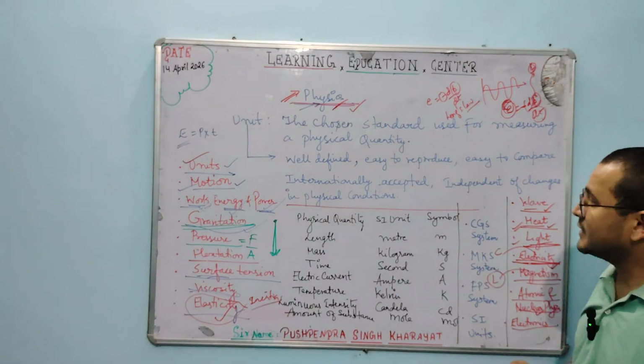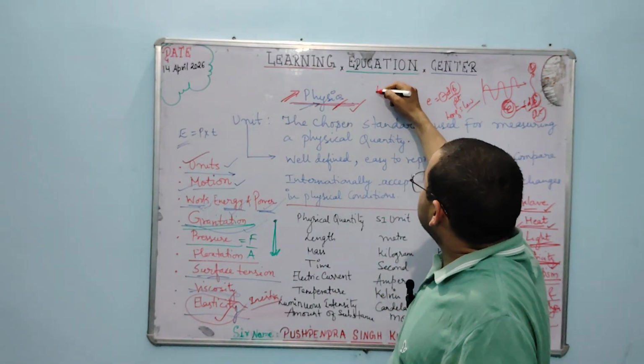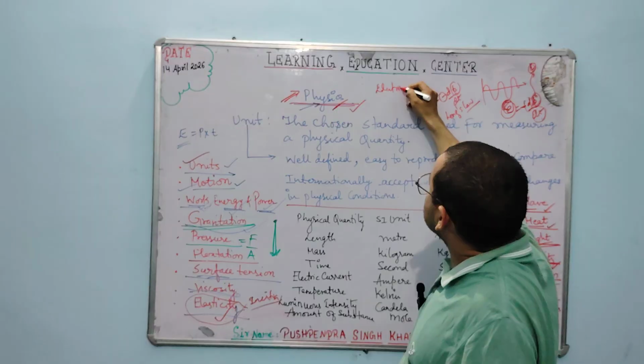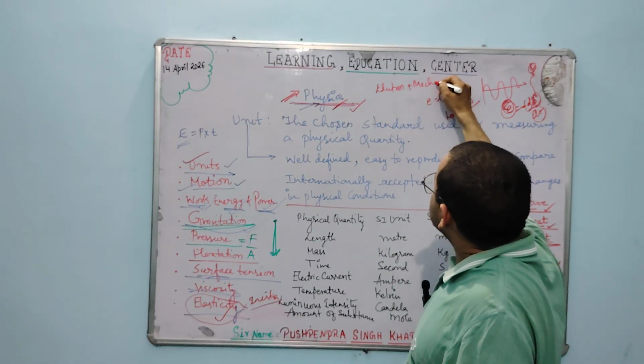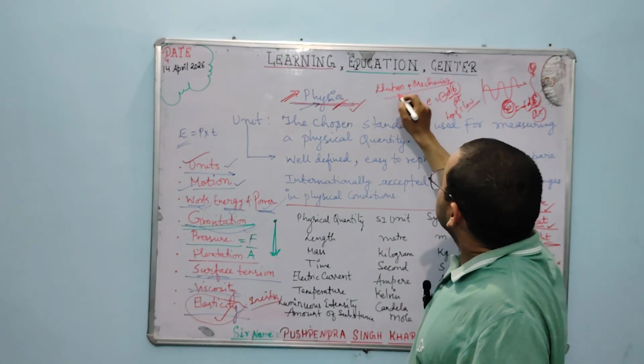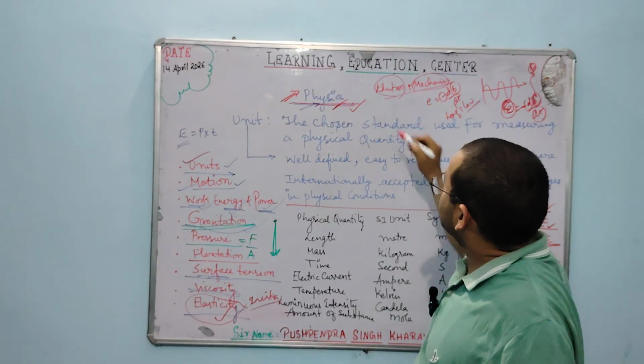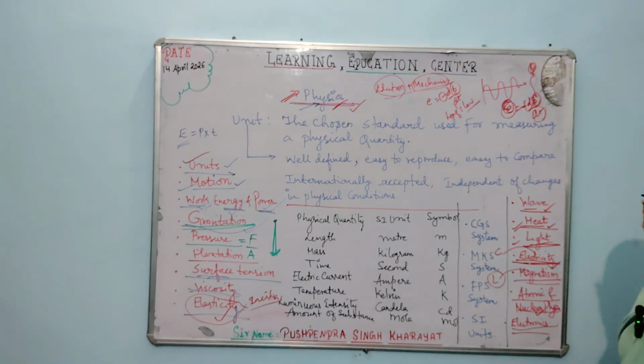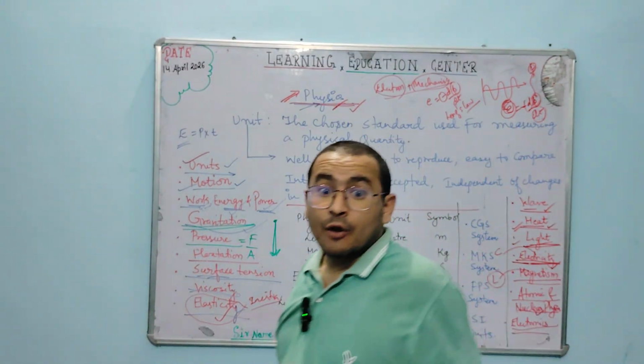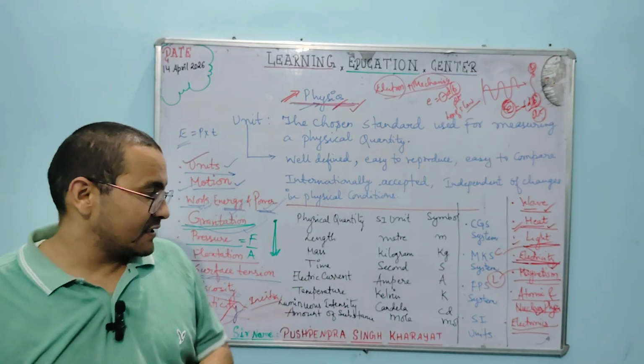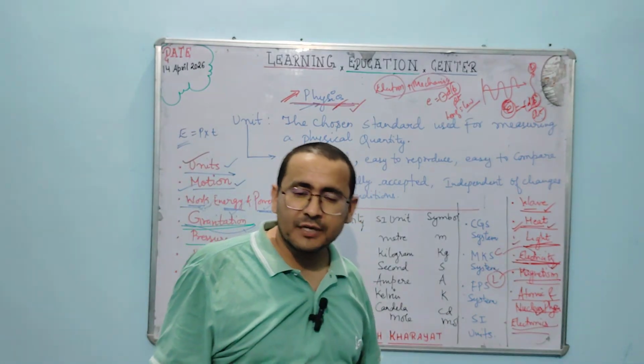In electronics also, what is electronics basically? If you see, it is electron plus mechanics. Electron plus mechanics, that is called electronics. The mechanics of the electron is supposed to be electronics. It means the movement of electrons, or the action of electrons, whatever, that will constitute electronics.